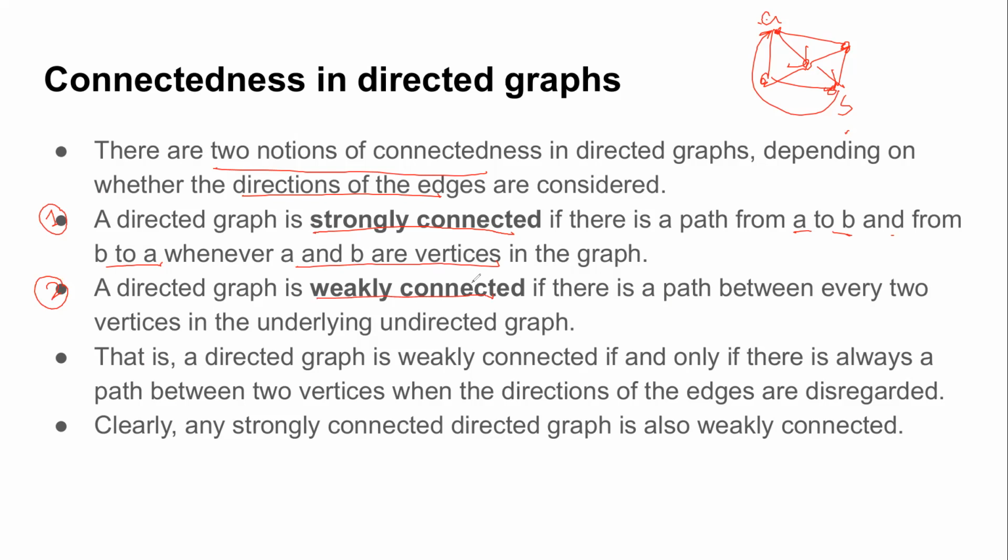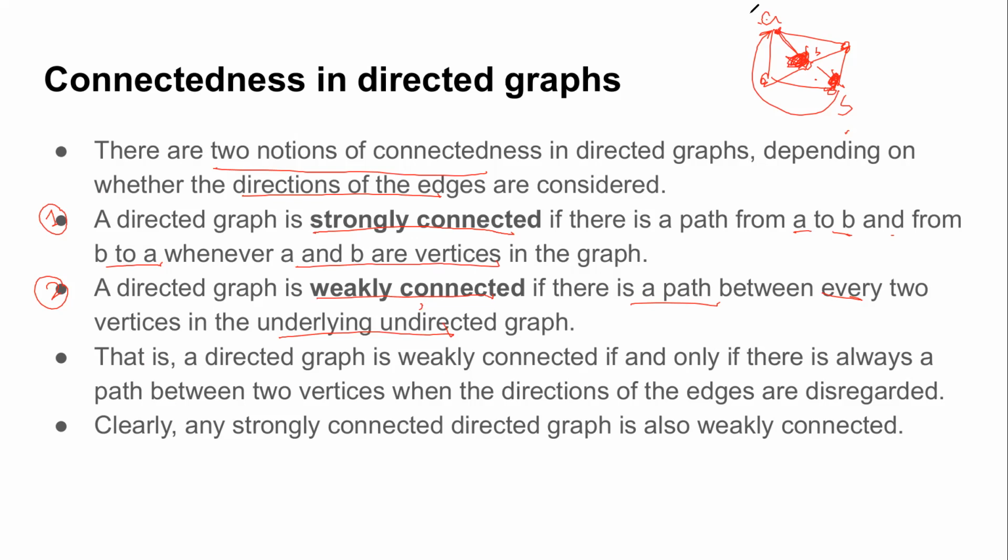A directed graph is said to be weakly connected if there is a path between every two vertices in the underlying undirected graph. So in the weakly connected scenario, you ignore the notion of direction. Even though the edge is from A to B, you ignore the direction and assume that the path is from B to A also. So all we require in weakly connected is that there should be a path, no matter what its direction is.